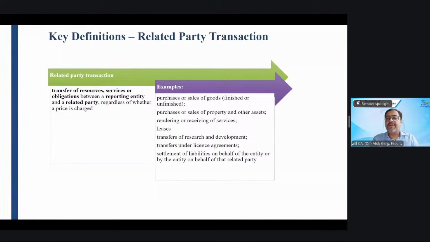What could be examples of related party transactions? Purchase or sale of goods and services, purchase or sale of property and other assets, rendering or receiving of services, leases, transfer of research and development, transfer under license agreements, settlement of liabilities on behalf of the entity or by the entity on behalf of that related party. Commitment, settlement, guarantee. All these are related party transactions.